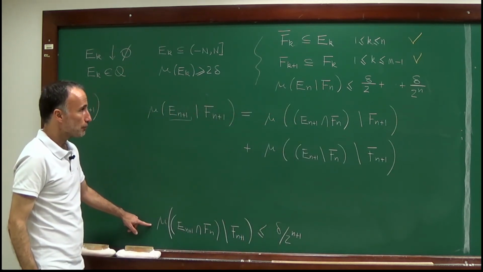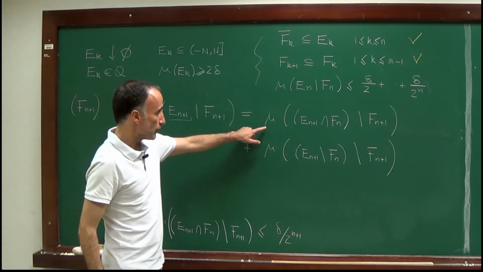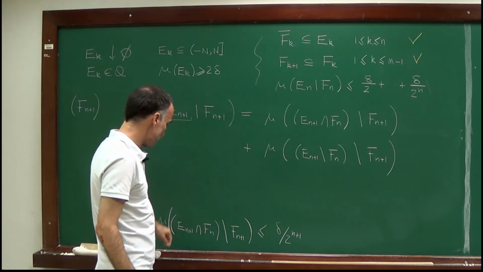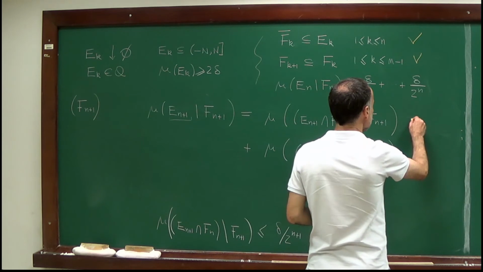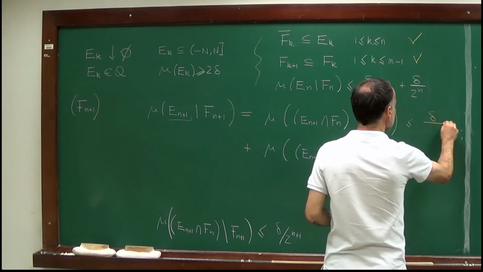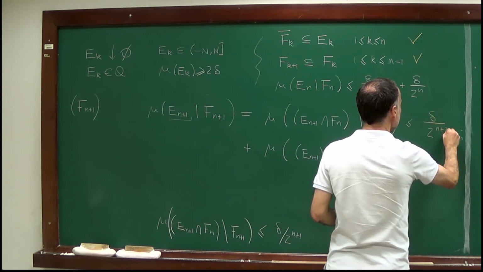Well, from that bound, we obtain that the first term is bounded by delta divided by 2^{n+1}.